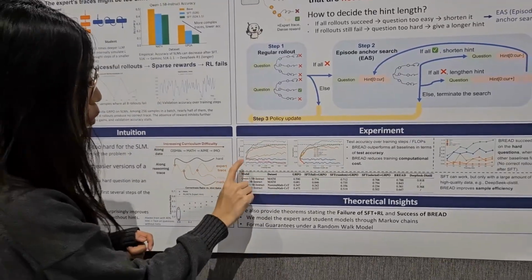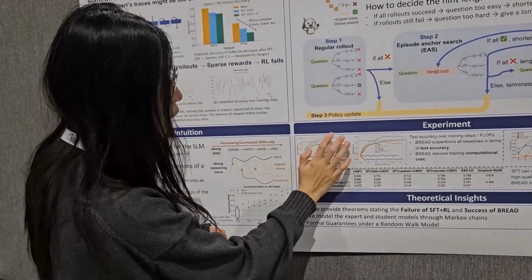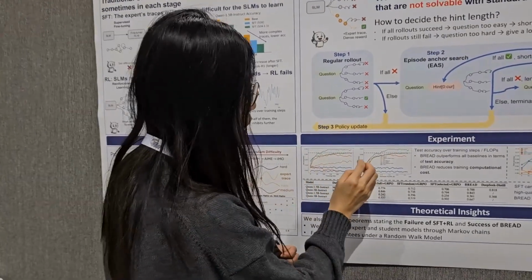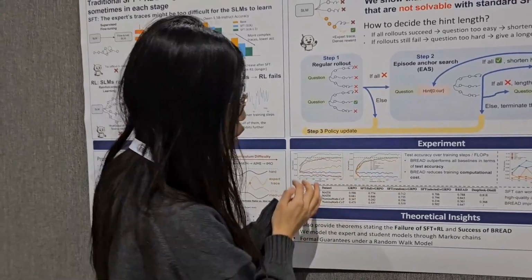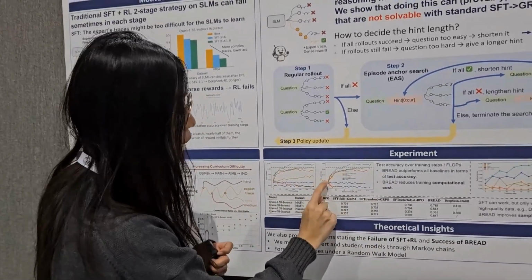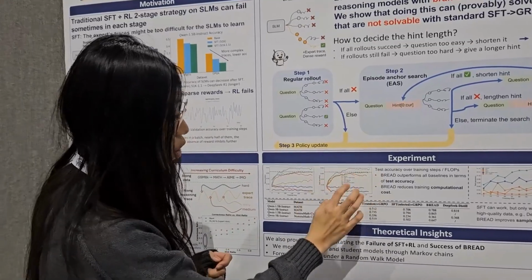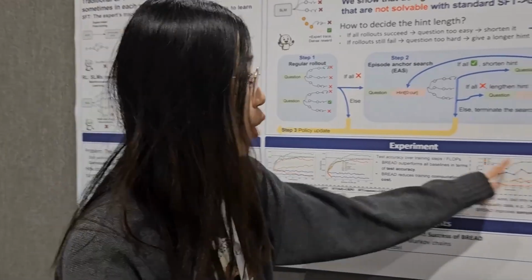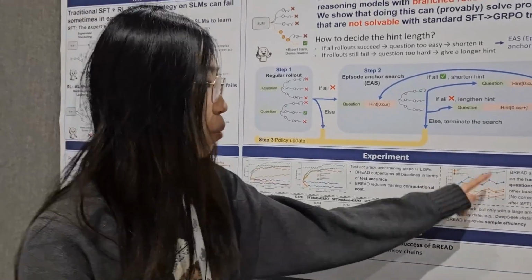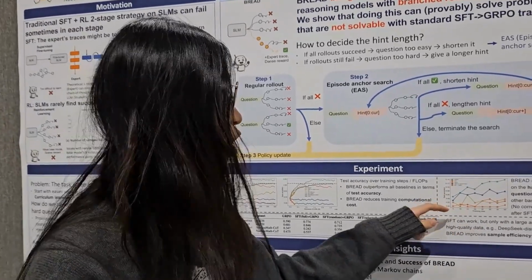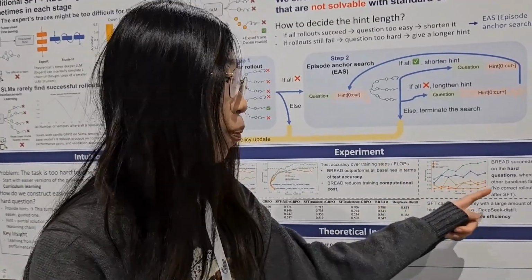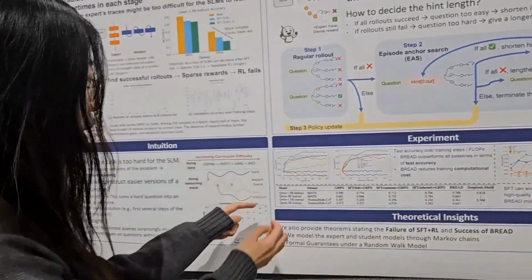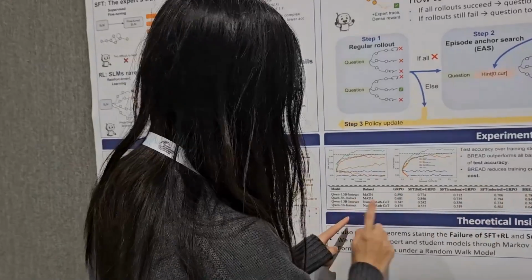Yeah, and here's the result. We find that our method actually has the best accuracy. And also we calculate the computational cost of the whole training pipeline and find that we can actually achieve good results with the minimum FLOPs. And also we find that BRAD can learn from very hard questions which the normal SFT and RL pipeline cannot solve.